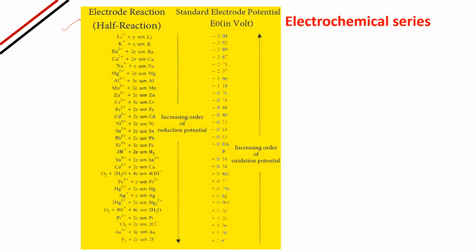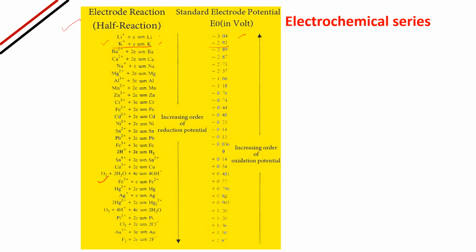Li plus electron gives you Li. Its standard electrode potential is minus 3.04. See here, potassium: K plus plus electron gives you K. K plus can take an electron; K metal cannot take an electron. Please remember that. K plus ion plus electron gives you K. Its reduction potential is minus 2.92.